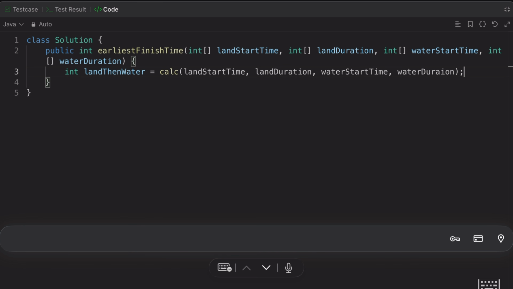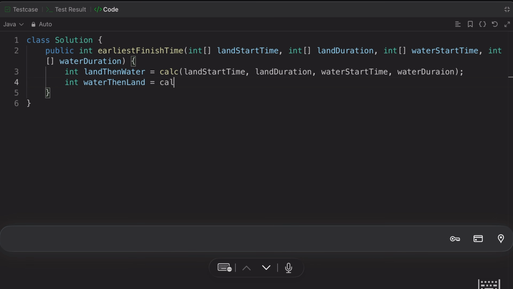So it should return some data that is called the land then water, right? Similarly, we'll create an int, first we'll call water, then land. Okay, and we can calculate similarly.